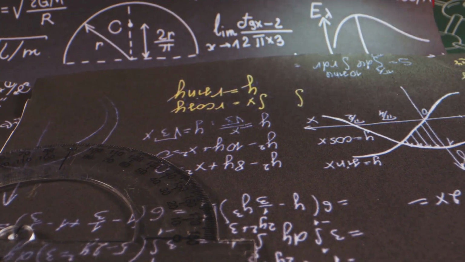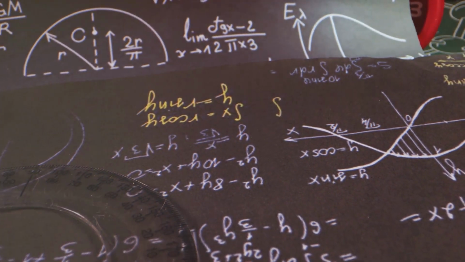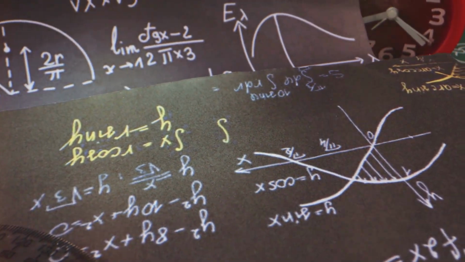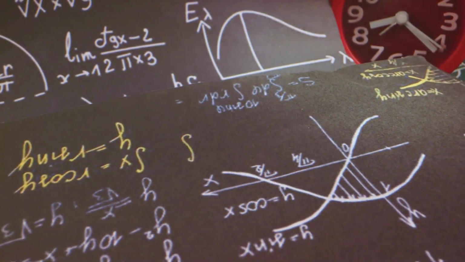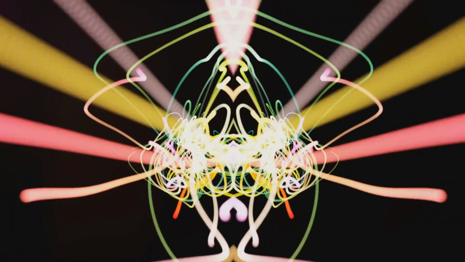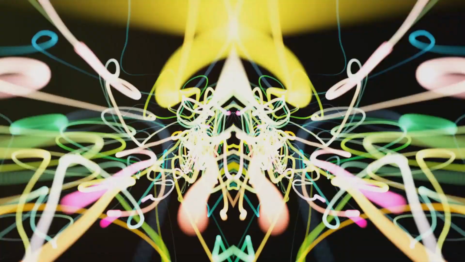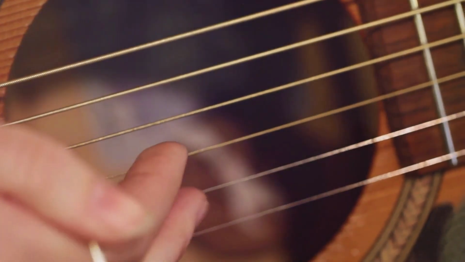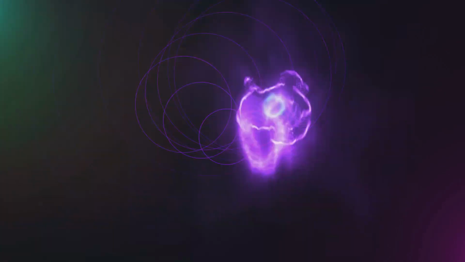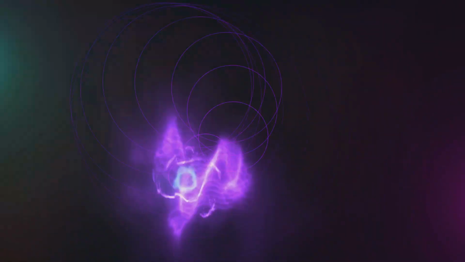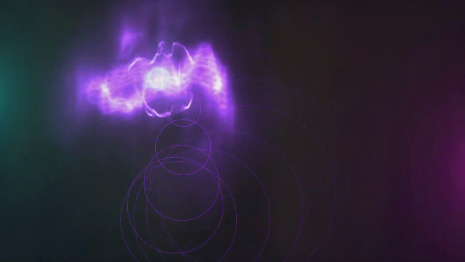String theory, a leading contender in the quest to unify gravity with quantum mechanics, takes a radical approach. It replaces point-like particles with tiny one-dimensional objects called strings. These strings, vibrating at different frequencies, are thought to give rise to all the particles and forces in the universe, including gravity. Imagine a guitar string. Depending on how it vibrates, it can produce different musical notes. Similarly, in string theory, the different vibrations of these fundamental strings correspond to different types of particles and forces.